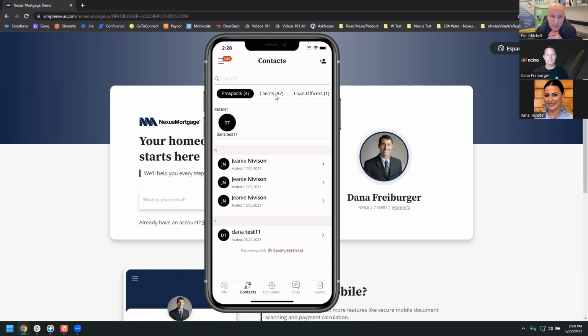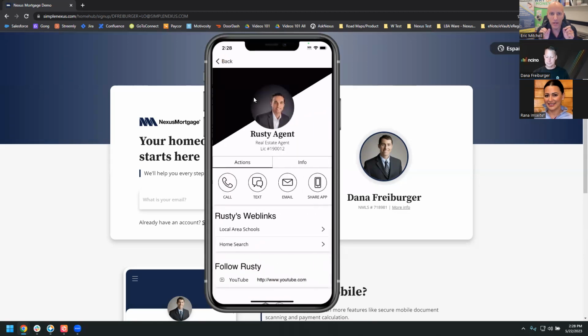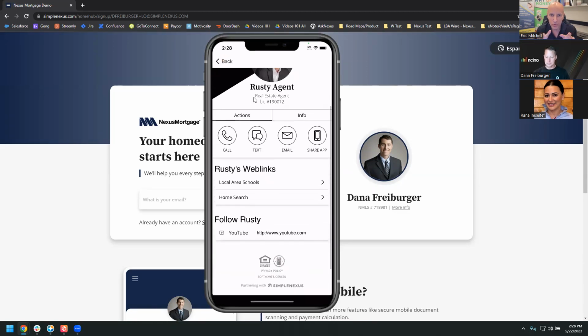And you had also mentioned customization for the realtor. So in the dashboard, there was some sort of customization. It says local area schools. Am I putting in some sort of link, or am I manually putting in all the schools, or, as a realtor, am I just putting a link from my website?